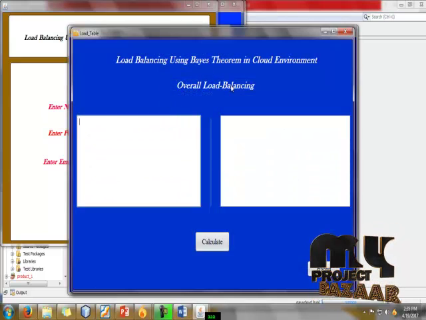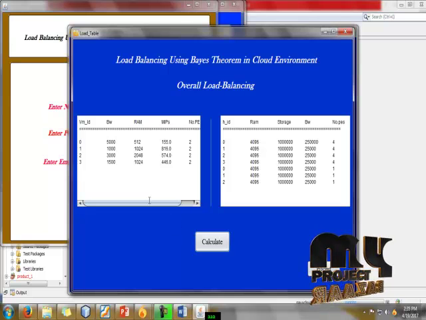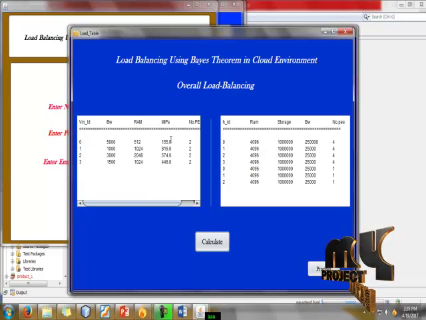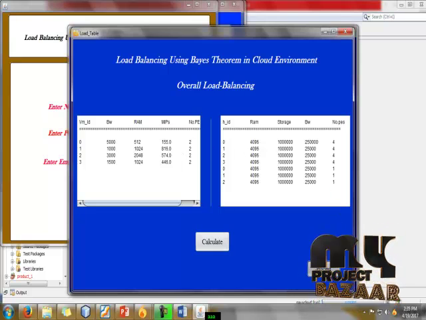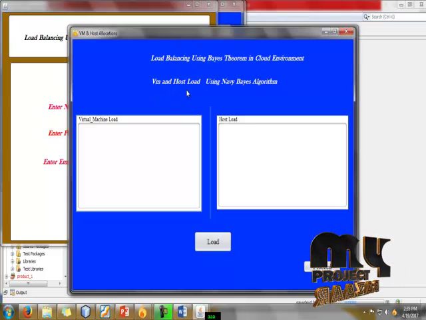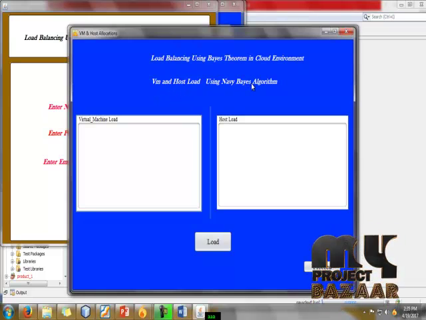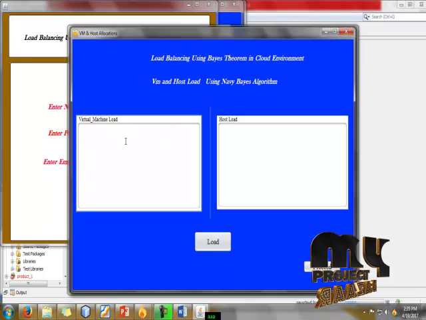The next we are going to calculate our overall load balancing. So calculate: this is VM ID, this is bandwidth, this is RAM, this is ID. They are shown. The next process is VM server and host load balancing using the Naive Bayes algorithm.